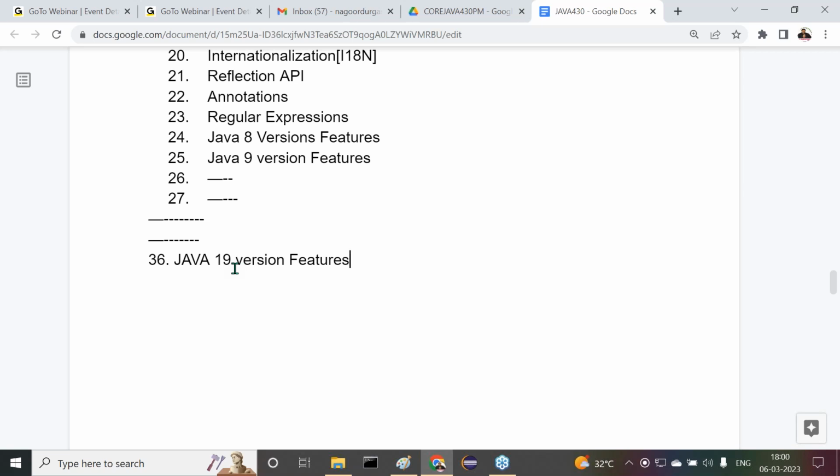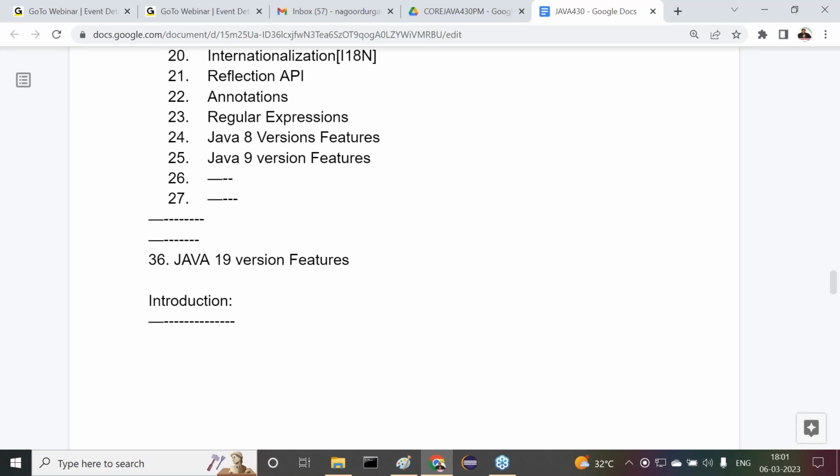That's the point. Now this is the core Java content I'm planning. After this, from the next class onwards, I'm planning to start the introduction part. Tomorrow I will directly start the introduction part. Inside this introduction, we are going to have the total concepts. I will start with the Java history topic. Then after that, differences between Java and others, one by one we are going to discuss. Is that clear to all of you?